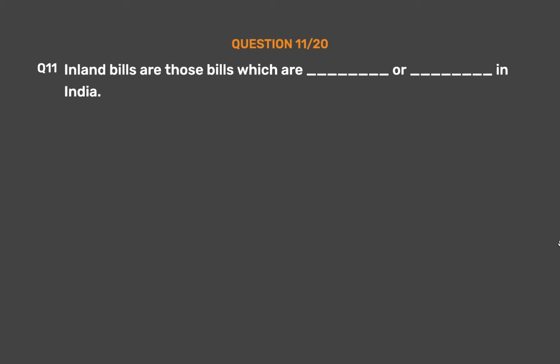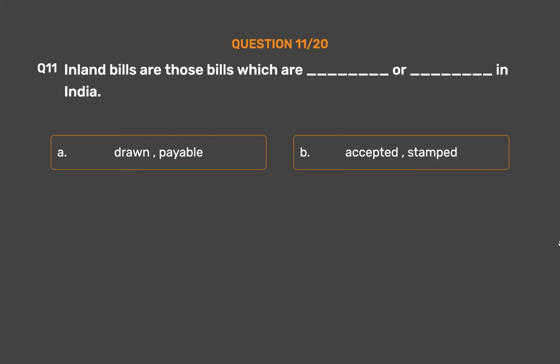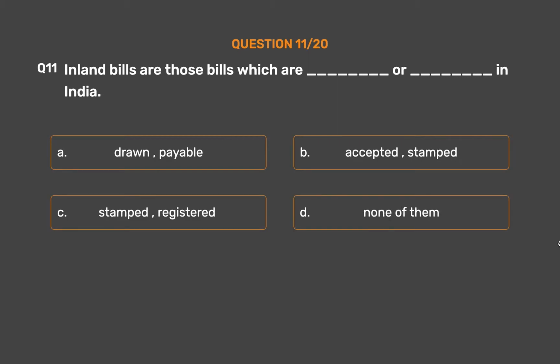Question number 11. Inland bills are those bills which are underscore or underscore in India. Option A. Drawn, payable. Option B. Accepted, stamped. Option C. Stamped, registered. Option D. None of them.